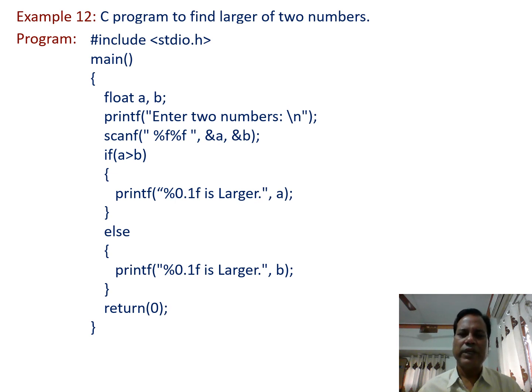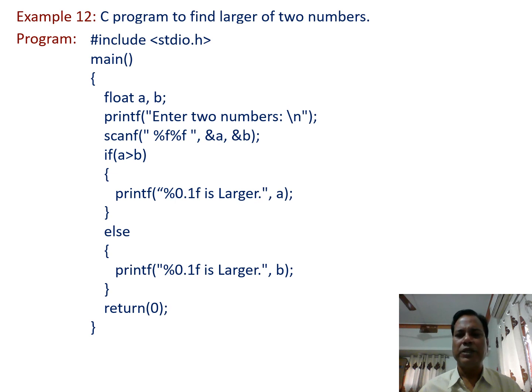Now the next one is the if else statement. In the if else statement, the condition is a is greater than b, that is, the first number is greater than b. If the condition is true, we print that the first number is larger. If the condition is false, we print that the second number is larger. That is, the value of a is the first number, and the value of b is the second number.